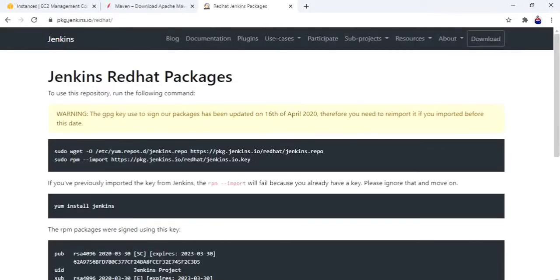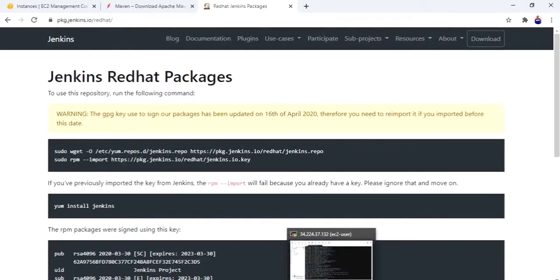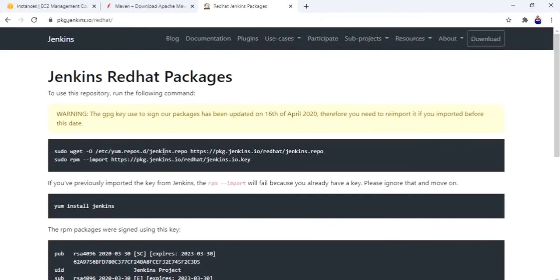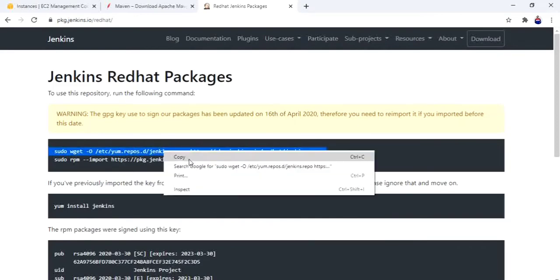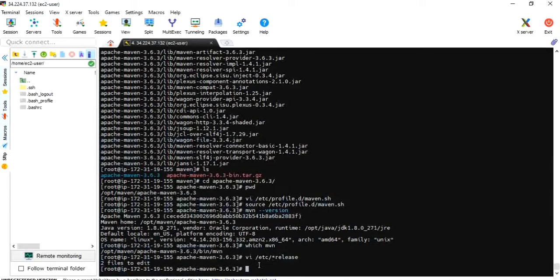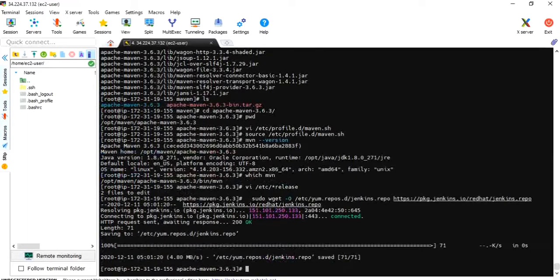Okay, we can't just go to my server and do install Jenkins, because the Jenkins repository has to be configured. So for that I will copy this and paste. Okay, Jenkins repository has been configured.